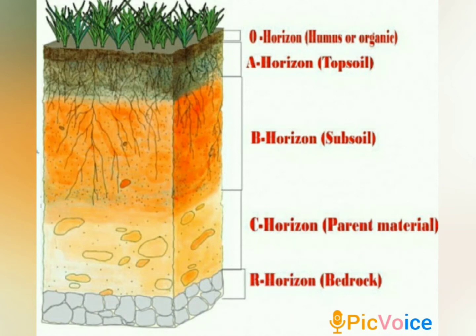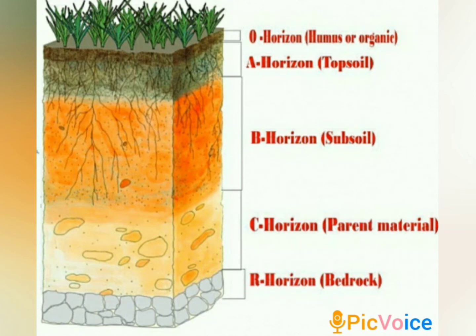The B horizon is also divided into 3 parts, B1, B2, and B3. The B horizon is also known as subsoil. It has little organic matter and very few plant roots and microbiota. Iron and aluminium compounds are often accumulated in the subsoil or B horizon. Both A and B horizons together are known as true soil or solum.